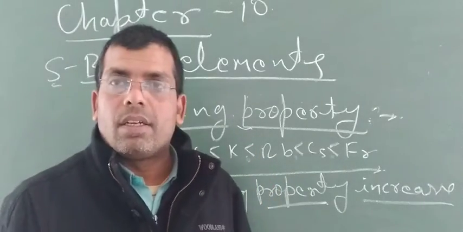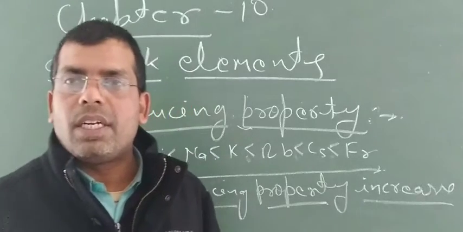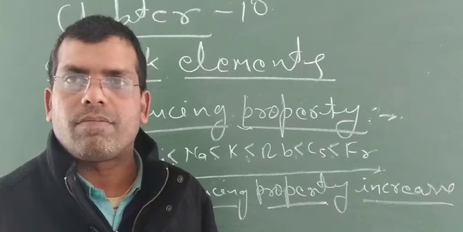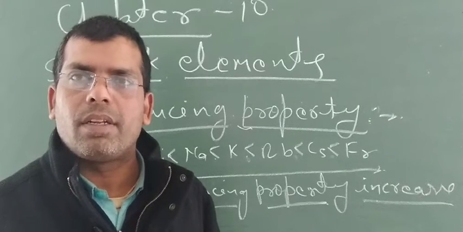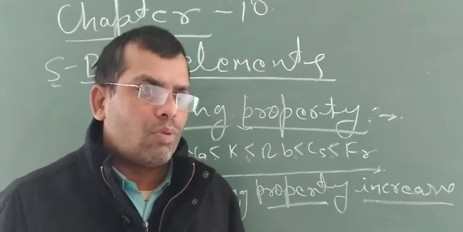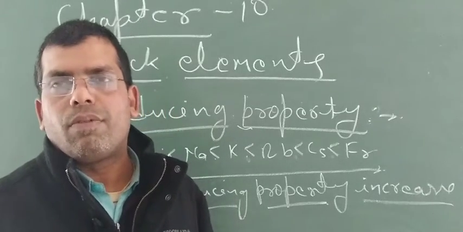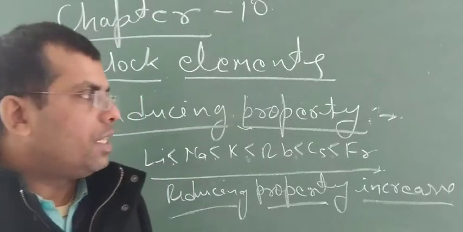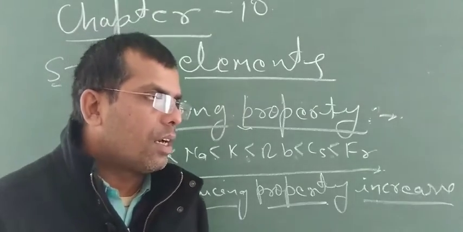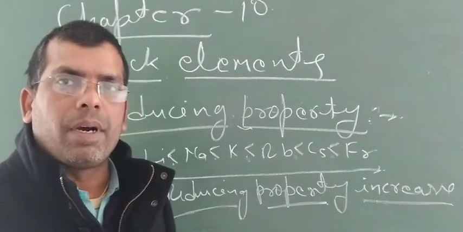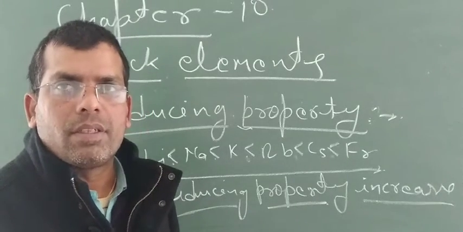But when these metals are present in any solution in the form of ions, then what happens? Due to its more negative value of standard reduction potential, lithium has the highest reducing property among alkali metals.